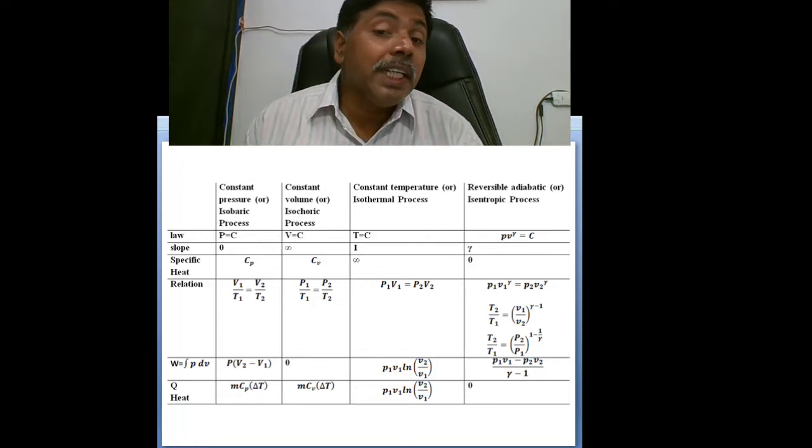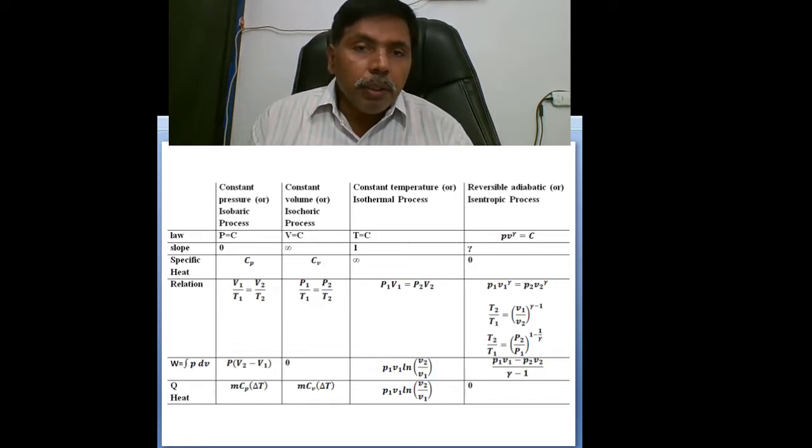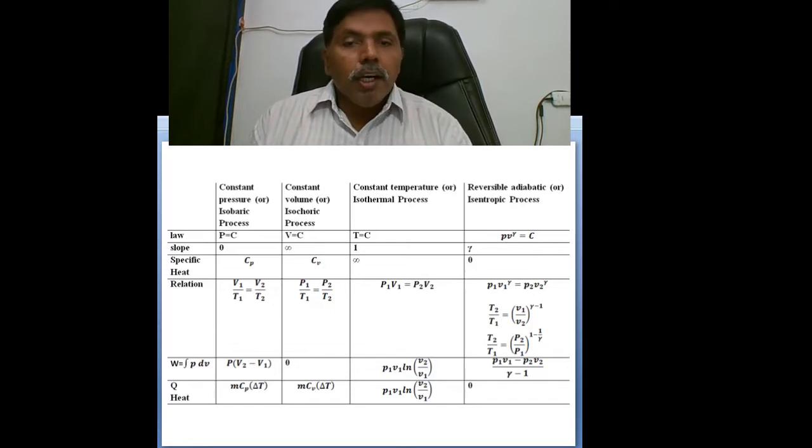Coming to the maximum heat transfer, m C_p ΔT is the maximum heat transfer for the isobaric process.